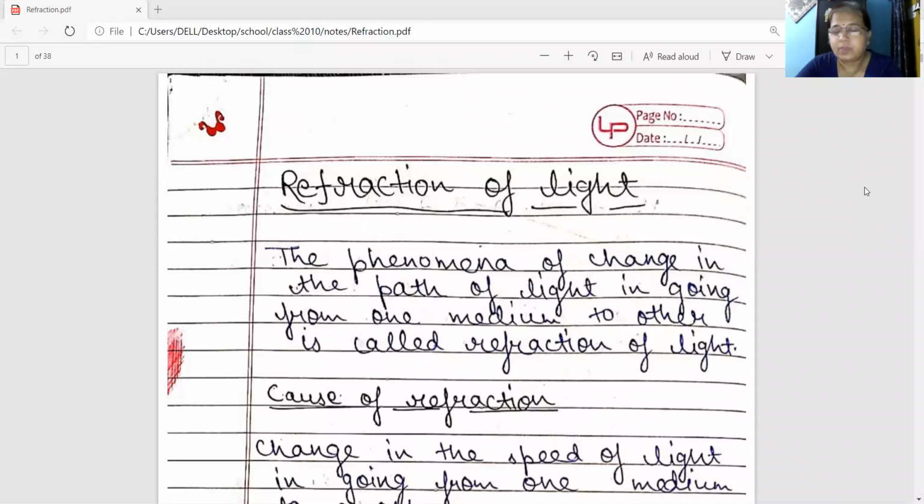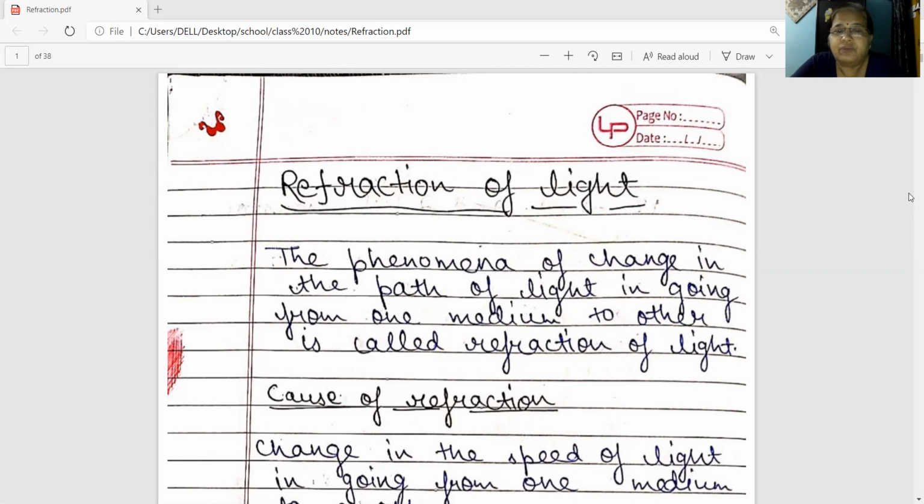Now, today I will start with refraction of light. First question arises, what is refraction of light? You know that when light passes through a transparent medium, what happens? There is change in the medium whose density is different. Since the density of the medium gets changed, so what happened? The speed of the light will also get changed. Due to change in the speed of light, the path of the light will also get changed.